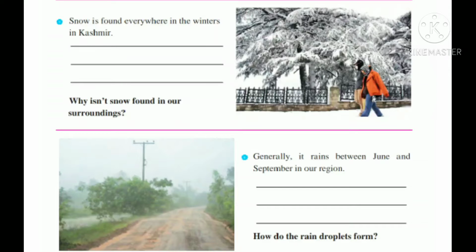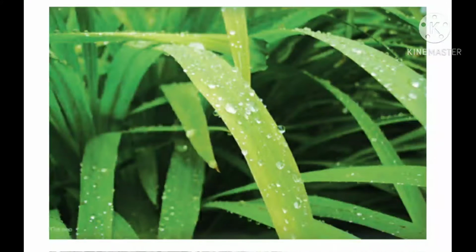Before we start with the chapter, we are going to observe a few images, a few pictures, and you will be describing each picture by writing a few sentences. So, let's start with the first image.